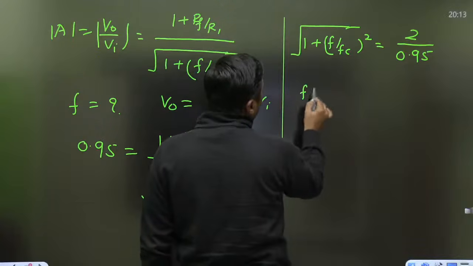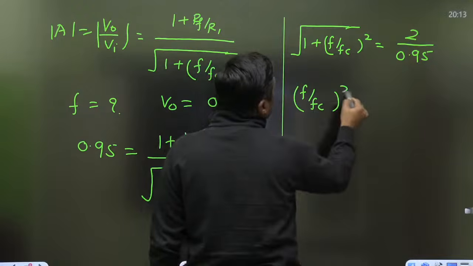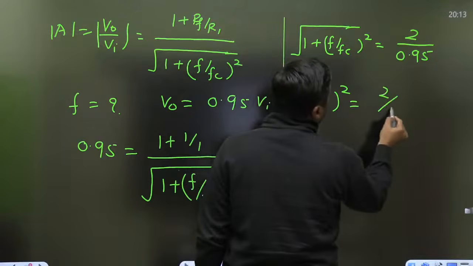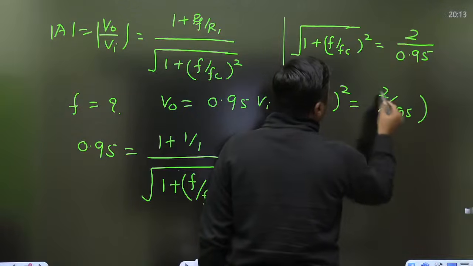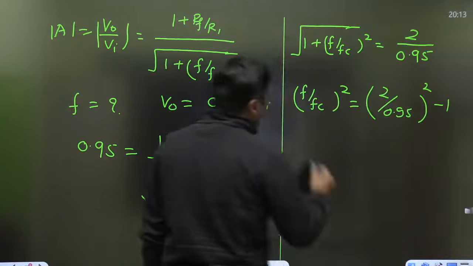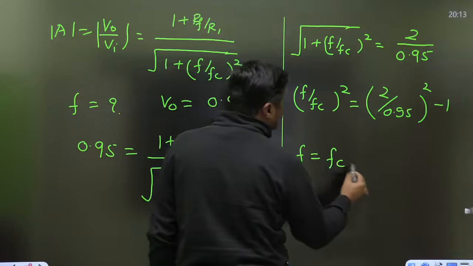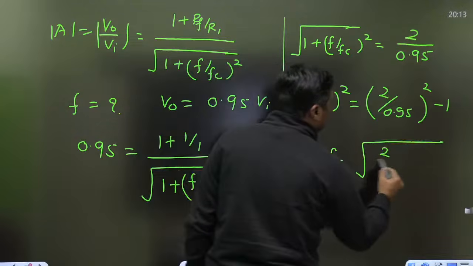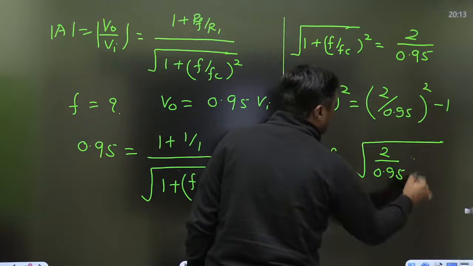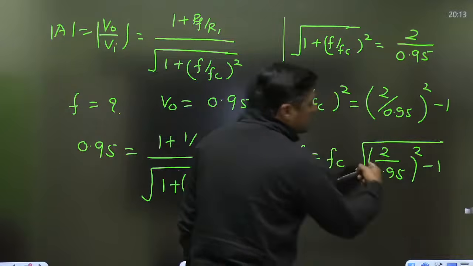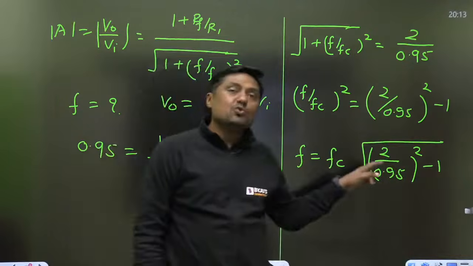Now it will become (F by Fc) the whole square is equal to (2 divided by 0.95) square minus 1. So what is the formula for F? Formula for F will become Fc root over (2 divided by 0.95) the whole square minus 1. Next time you can directly use this formula.